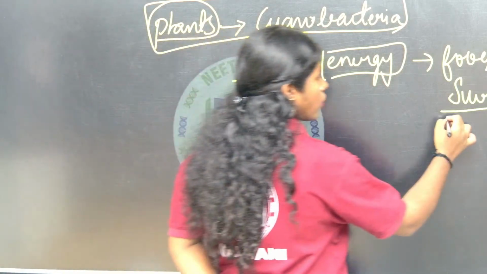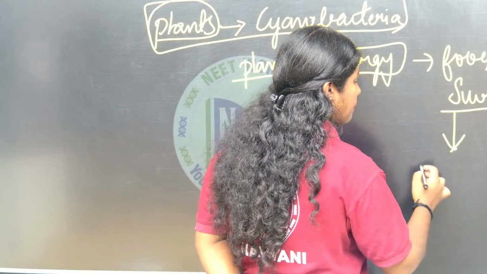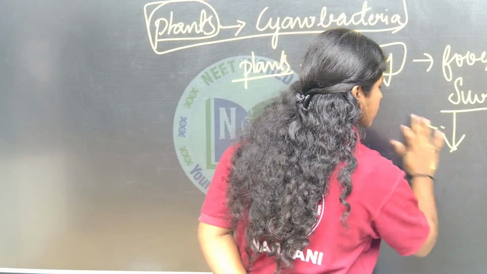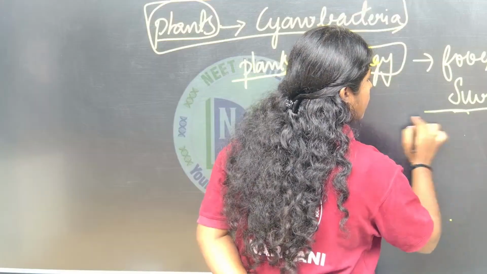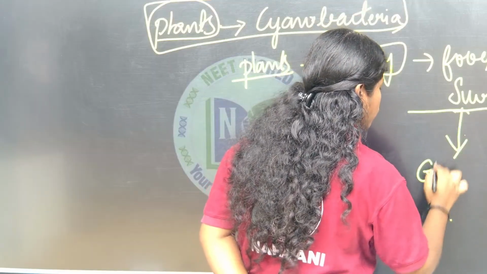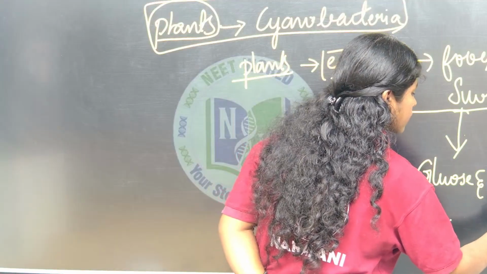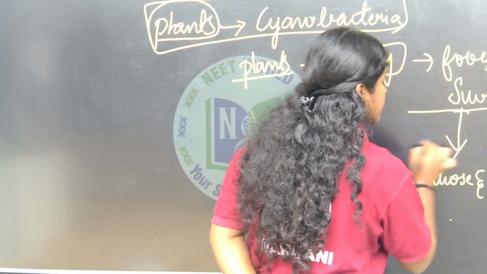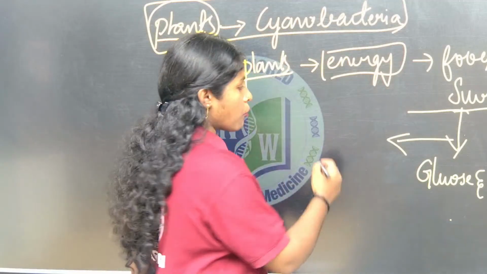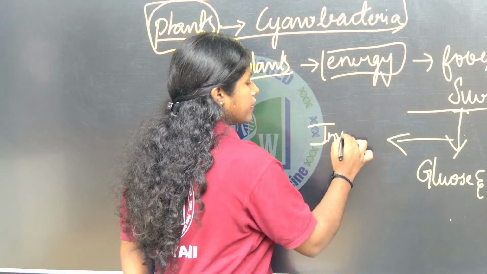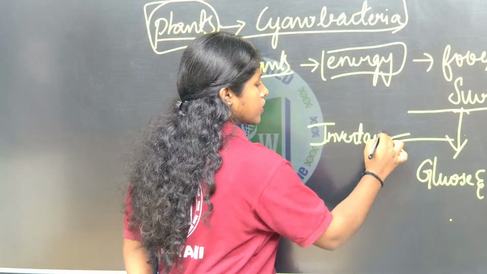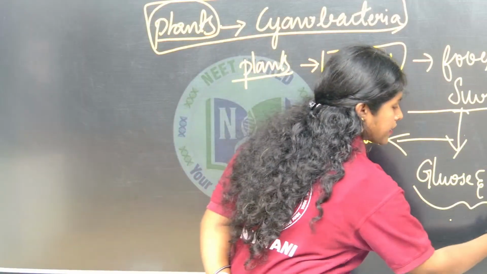Whenever it is required, the sucrose breaks down into glucose and fructose with the help of the enzyme called invertase. So, these are the respiratory substrates.